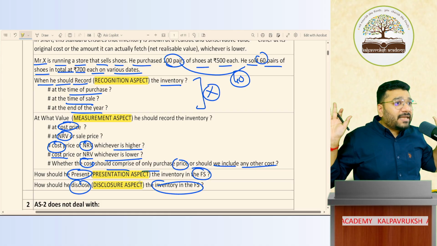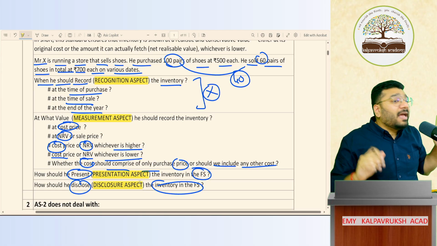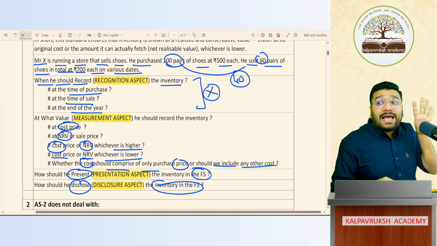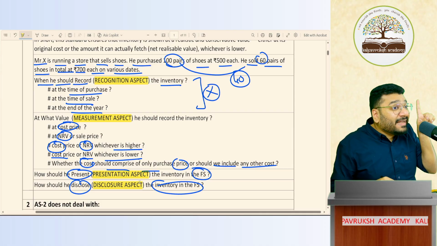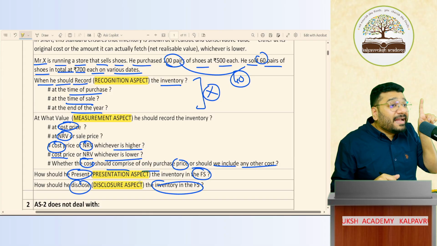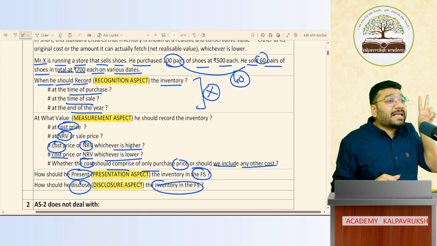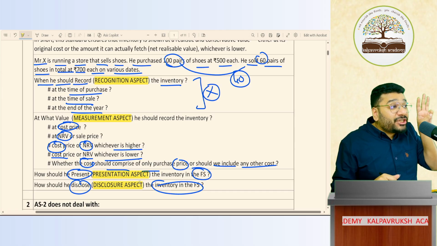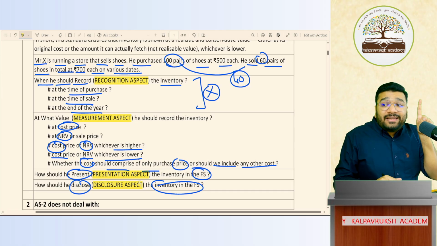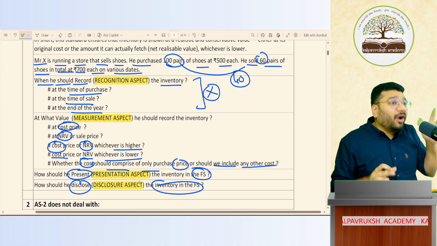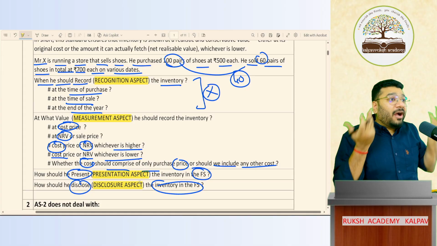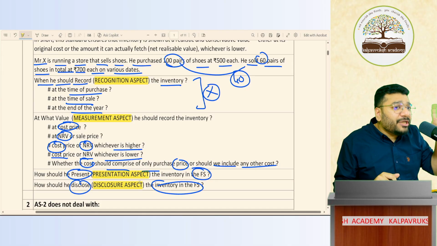Accounting standards in general have to cover how many aspects? 4 aspects. Which aspects? Open your mouth and respond. Recognition aspect, measurement aspect, presentation aspect, disclosure aspect. Recognition aspect means what? When to record, how to record. This is answered by the recognition aspect.